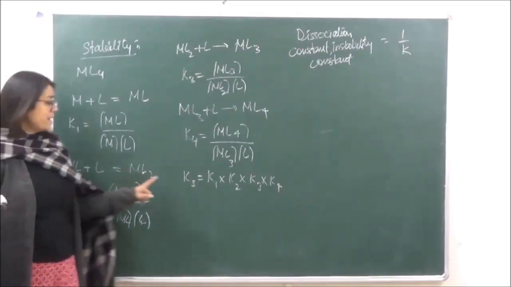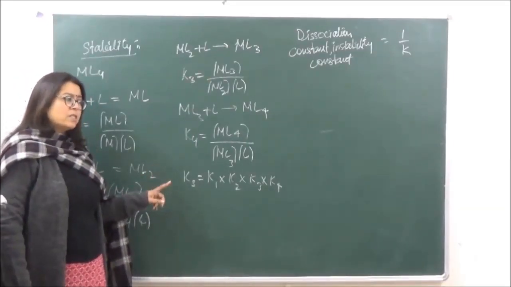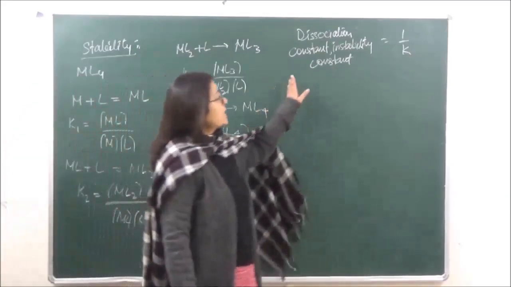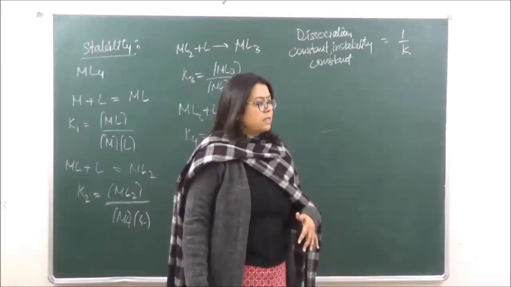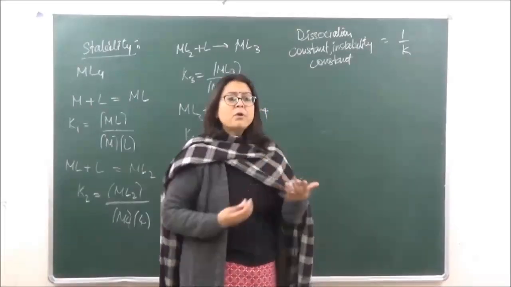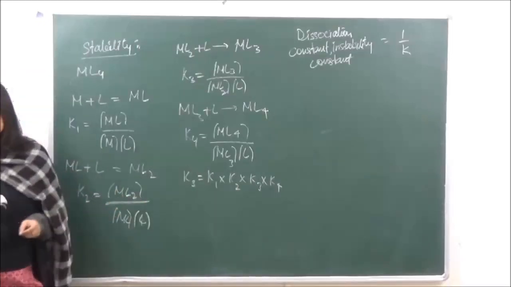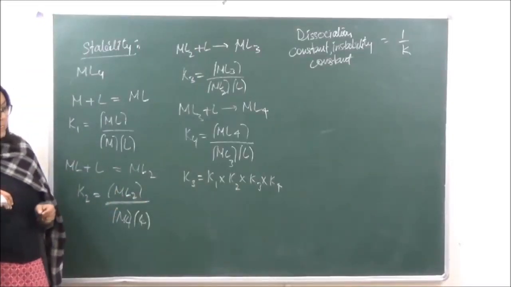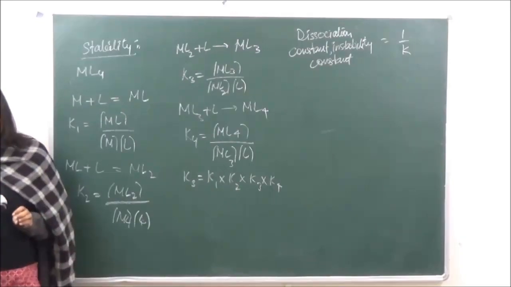It means that the greater the value of the stability constant, the greater is going to be the stability, but the greater the value of the dissociation constant, the lesser is going to be the stability, because they are reciprocal terms of each other. Okay? Greater the stability constant, greater the stability; and greater the dissociation constant, lesser the stability.